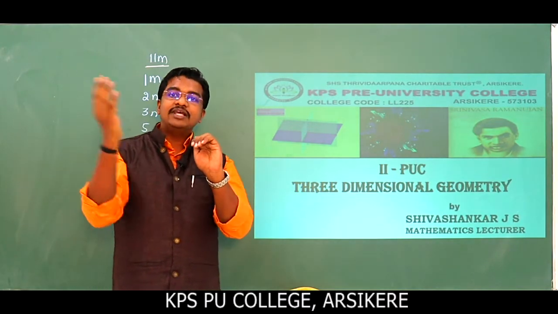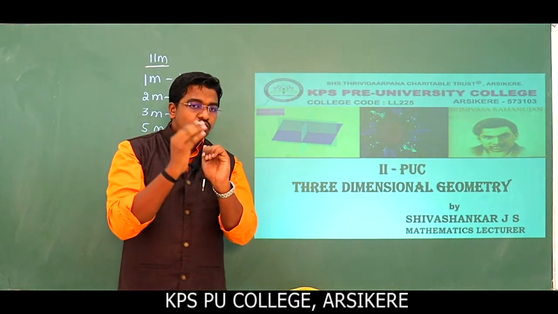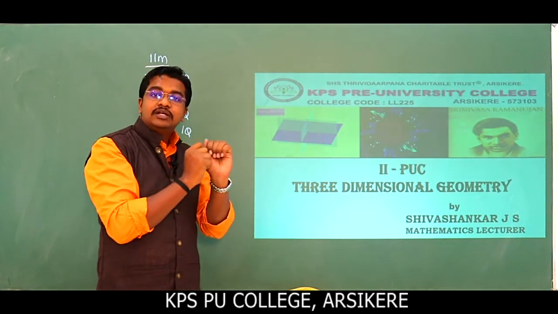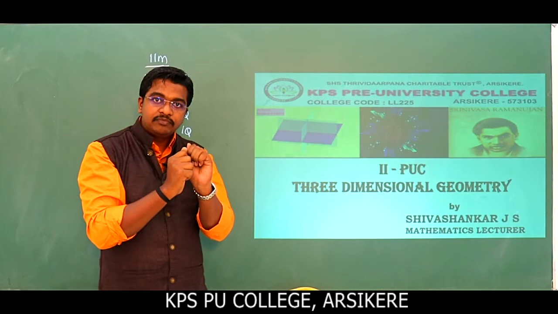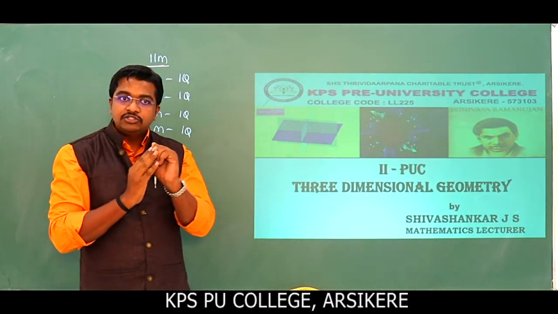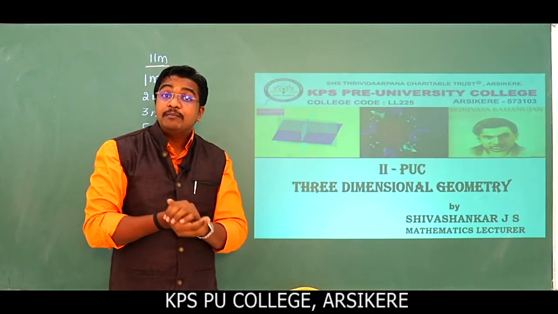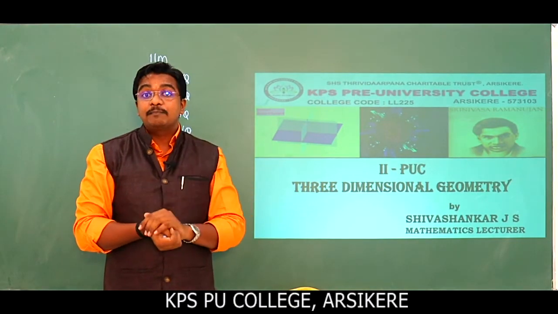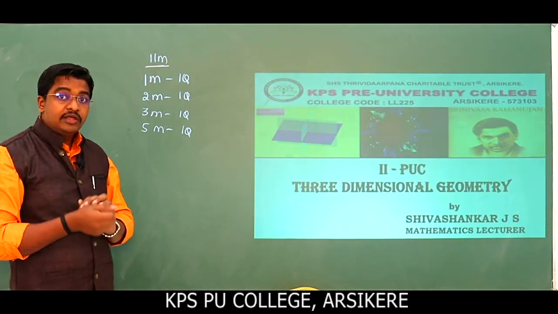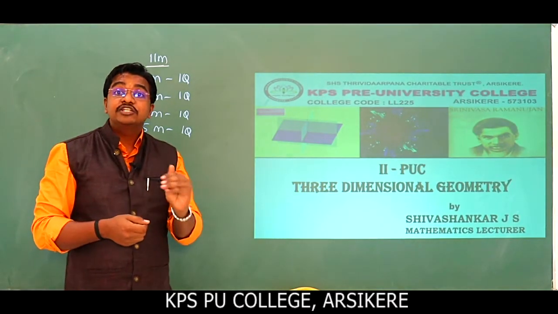As in the case of two-dimensional geometry, to discuss the nature of a line, whether it is a perpendicular line, a slant line, or a horizontal line, what is the parameter we used there? M, which represents the slope of the line. But in three-dimensional geometry, we have the parameter direction ratios.